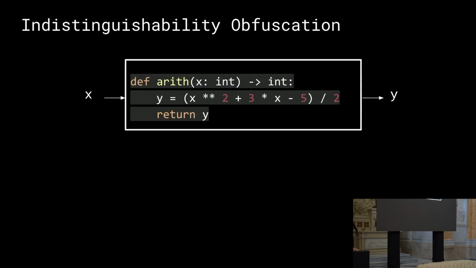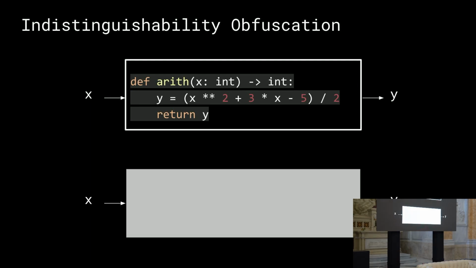So we start with a simple function. This is a simple program that performs some arithmetic operation, and this box is transparent, meaning that people can pass their input X, obtain the output Y, and they can see inside the box what this program is doing.